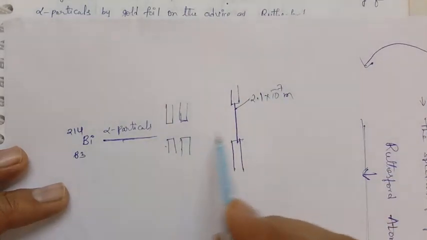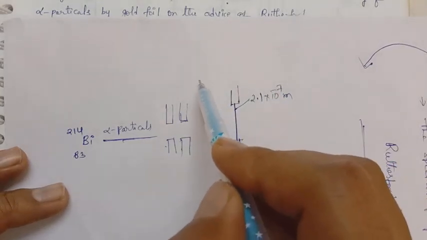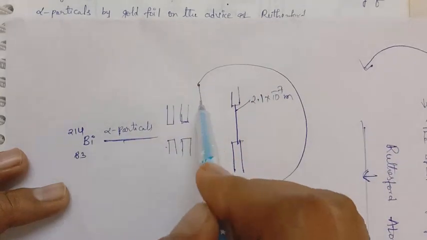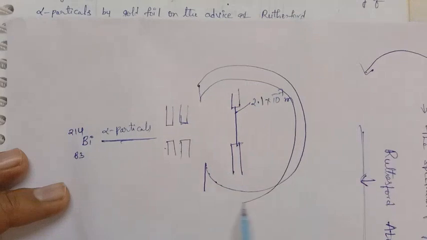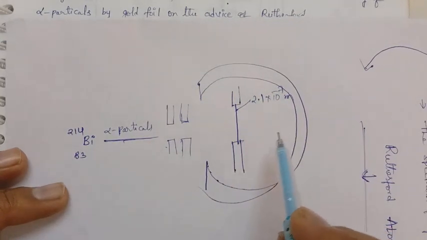After hitting this, some of the alpha particles are transmitted and some are scattered.